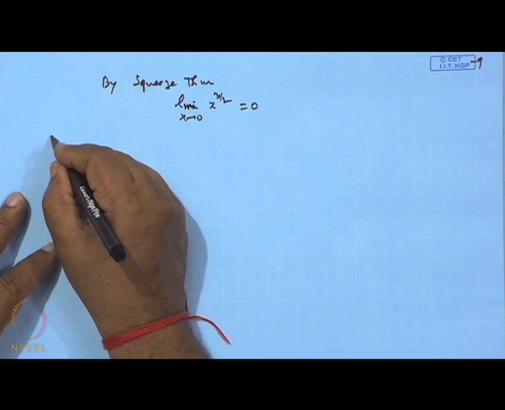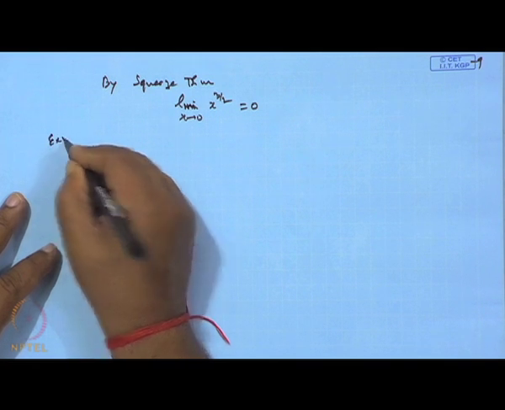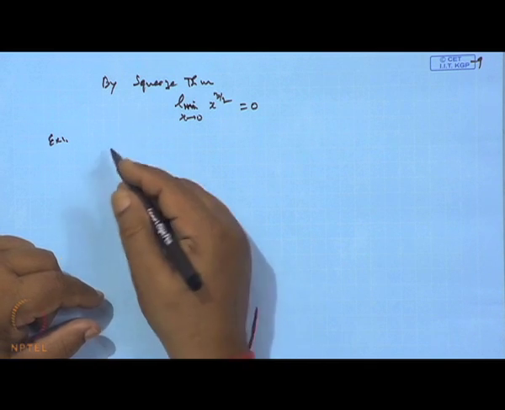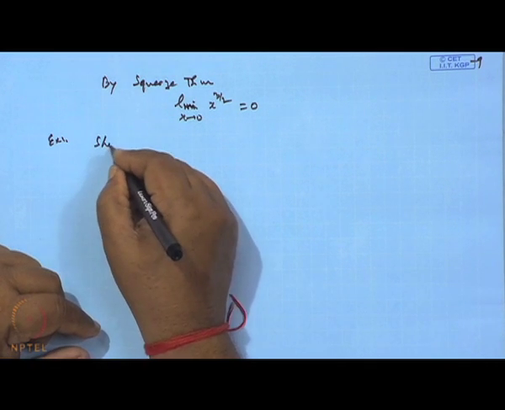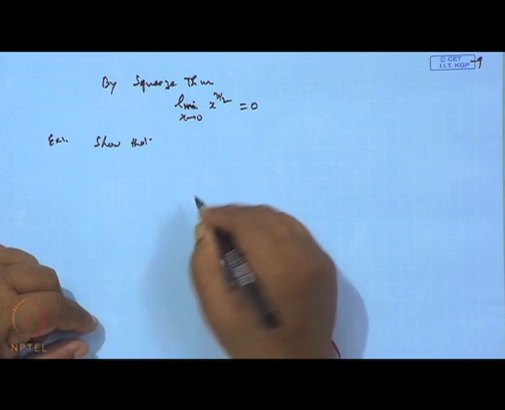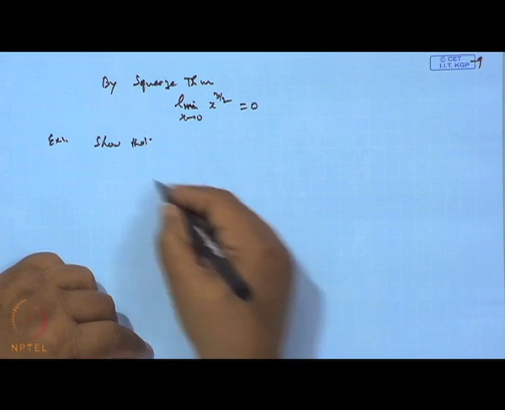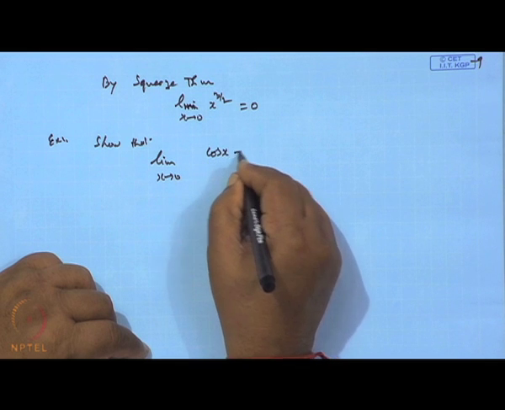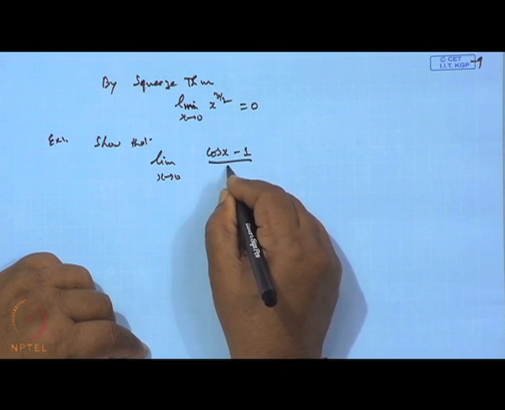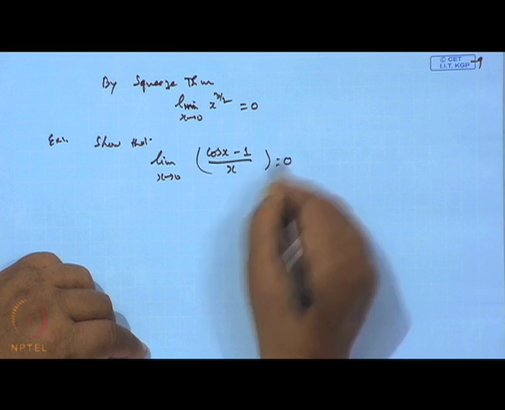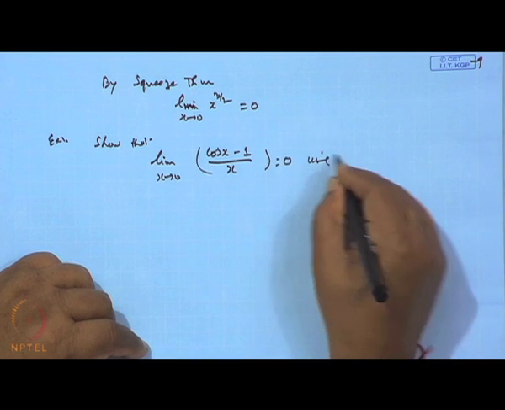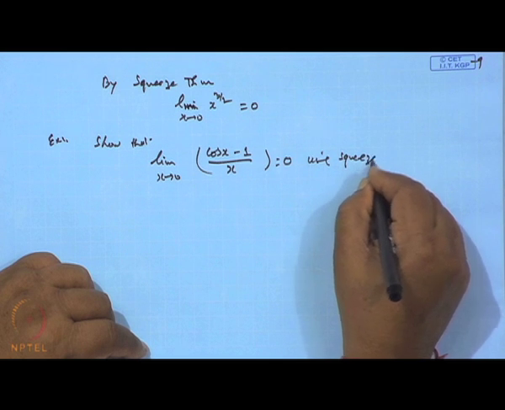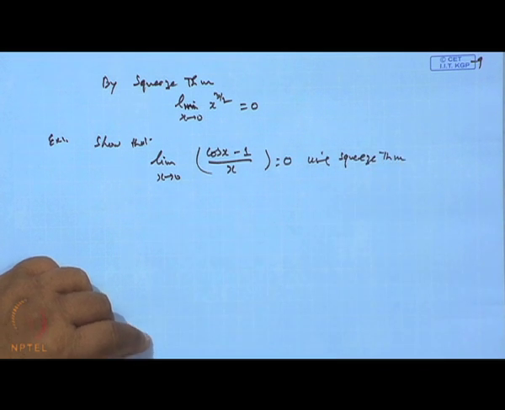Similarly, second example: suppose I say prove that the limit as x tends to 0 of (cosine x minus 1) by x is 0, using the Squeeze theorem.